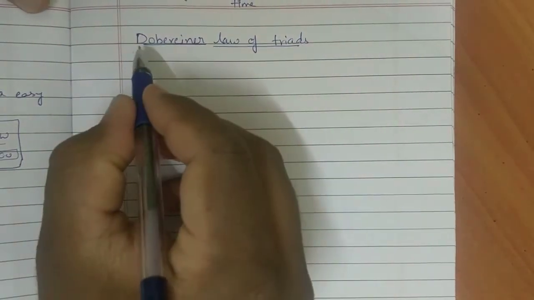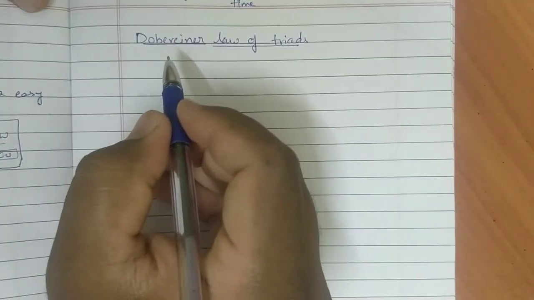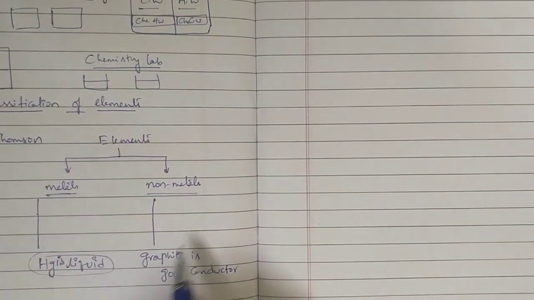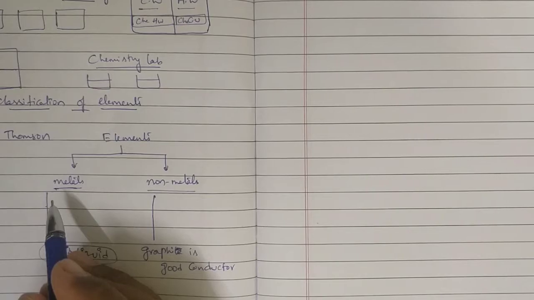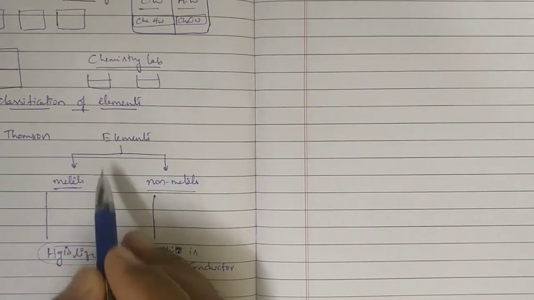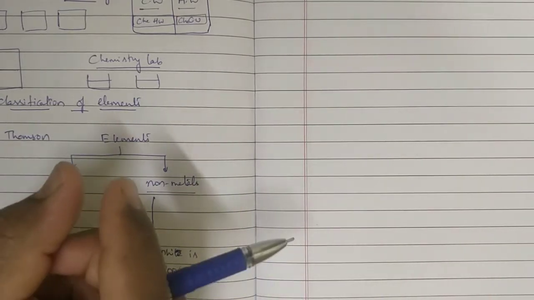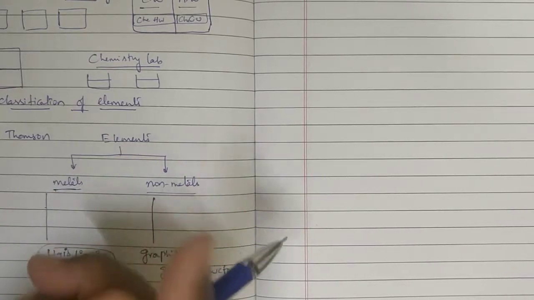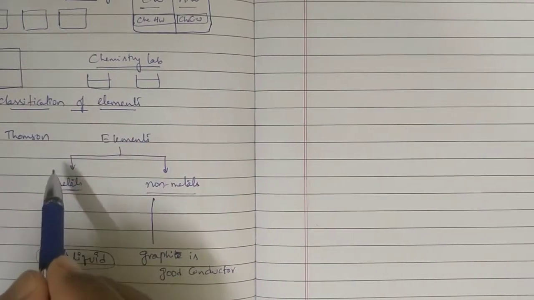Here he got one point: simply without any consideration of a particular property, elements were classified by J. Thomson. That means we need to consider one particular property, and depending on that only we have to classify. Thomson said simply that metallic properties are different from non-metallic properties.